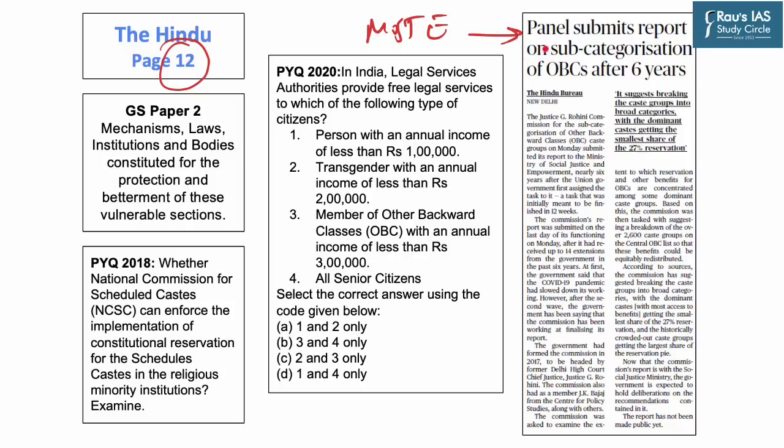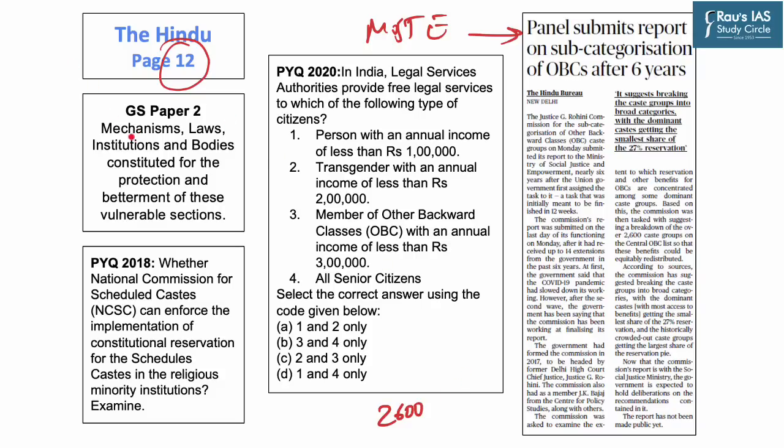The commission was asked to examine the extent to which the reservation and other benefits for the OBCs are concentrated among some dominant caste groups. And based on this mandate, the commission was then tasked with suggesting a breakdown of over 2600 castes in the central OBC list so that these benefits could be more equitably redistributed.